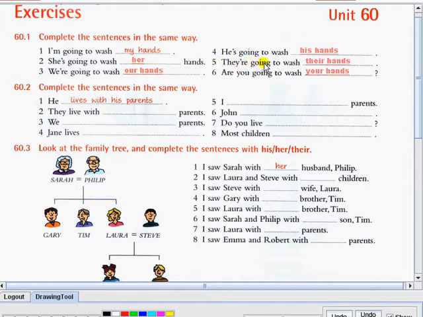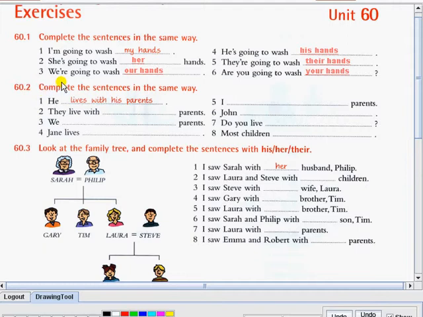5. They're going to wash their hands. Their is the possessive adjective for they. And number 6, are you going to wash your hands? Your is the possessive adjective for you. There. So I hope you got everything correctly. And now we will move on to exercise 60.2.